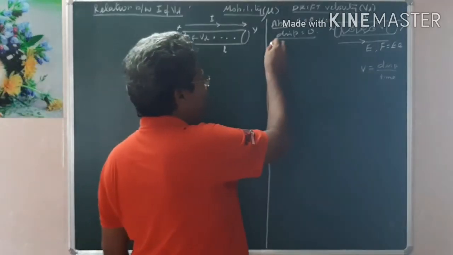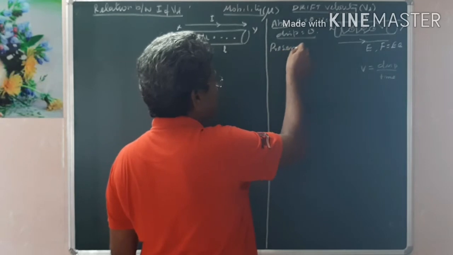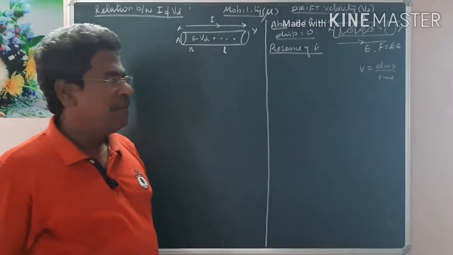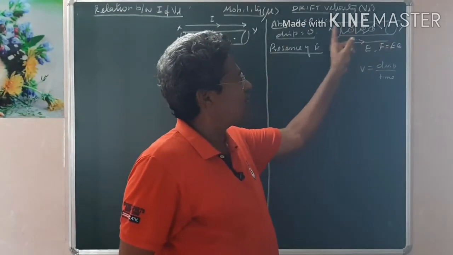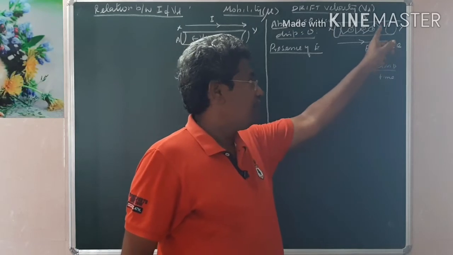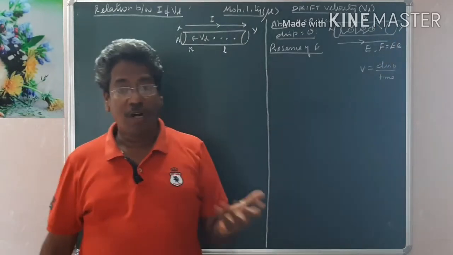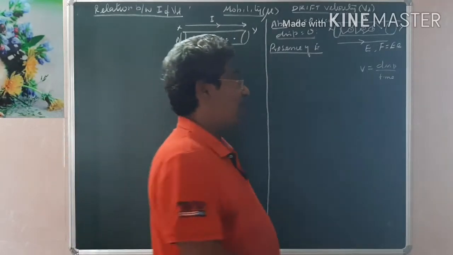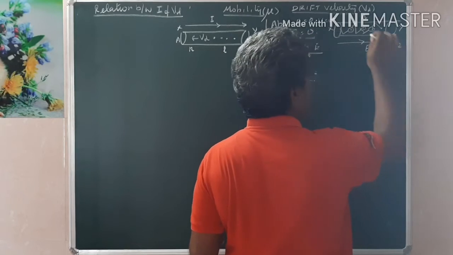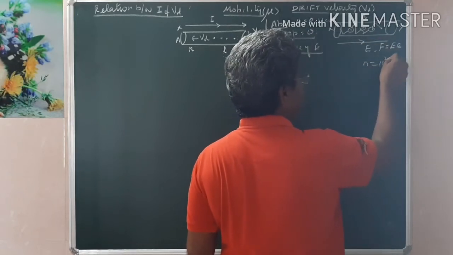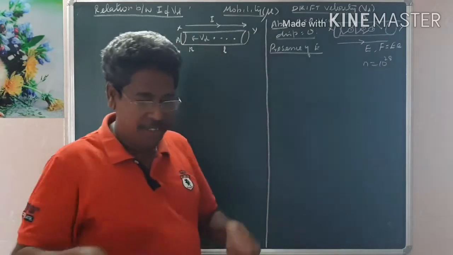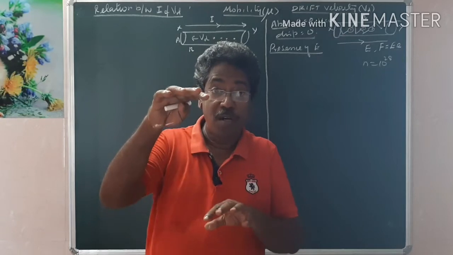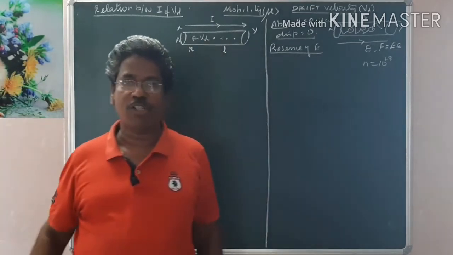But once the electric field is given, in the presence of electric field E, the electron will begin to move towards the positive terminal, but it will make a lot of collisions with other electrons, with the walls, and with the ions, because the number of electrons available per unit volume is in the order of 10 power 28. Imagine such electrons available within a distance of a meter. Therefore, the electron has to collide with one another, with the walls, and with the ions, because the ions have already lost electrons.